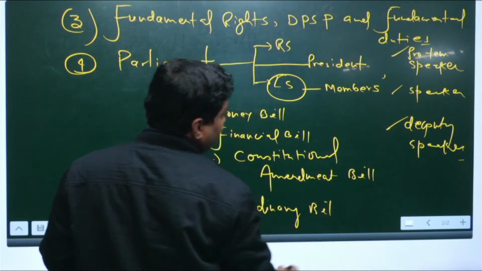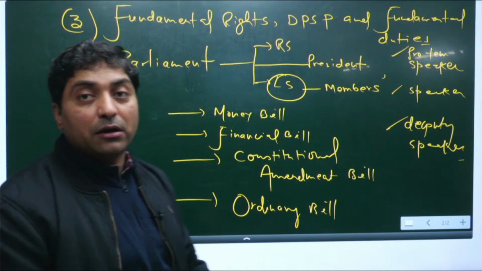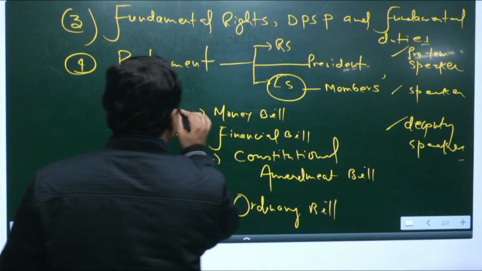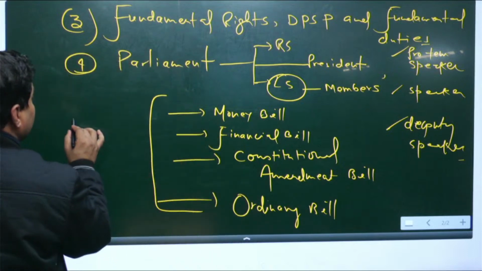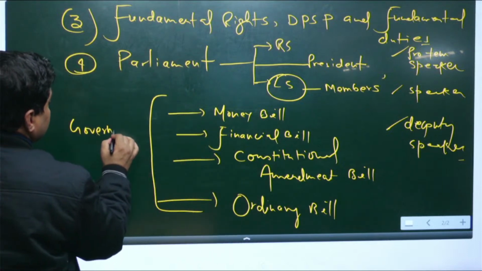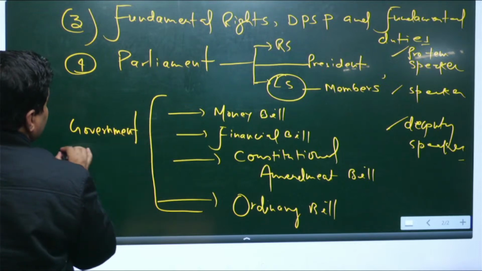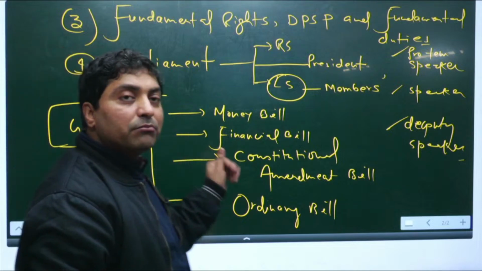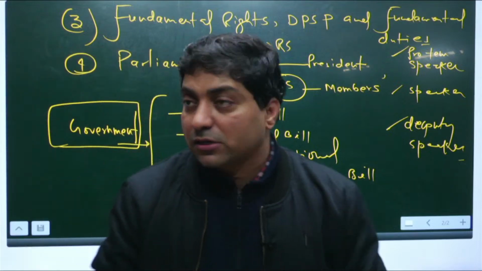Now, one should understand what these four types of bills are all about, right. All these four bills are introduced by the government. The government introduces all these kinds of bills. Now, apart from these four bills, there is another bill called the private member bill.